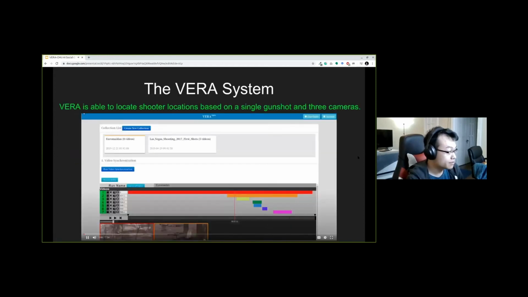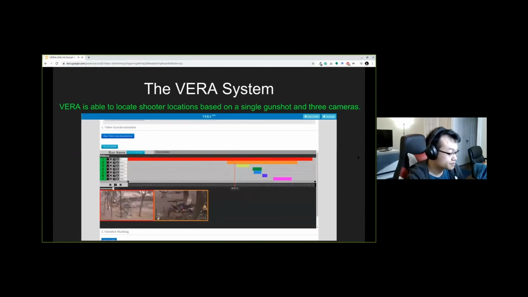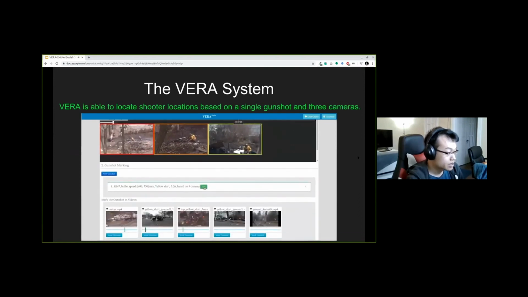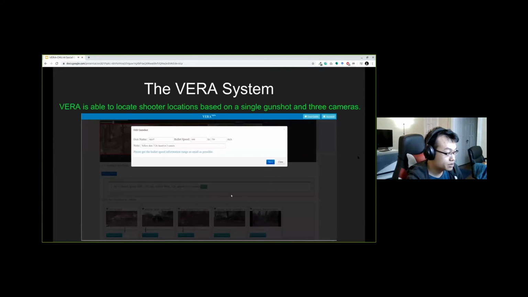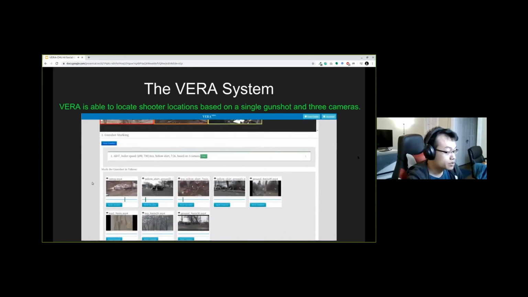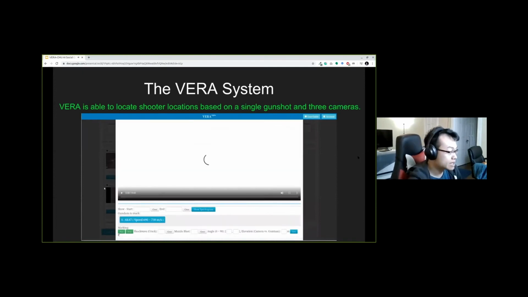This is a system interface demonstration. So first we synchronize the videos. And then we need to put in the gun type that is used and the bullet speed range. And then the next step would be to, as I mentioned before, use the interface to mark the two sounds from a supersonic bullet, the muzzle blast sound and the shockwave sound.